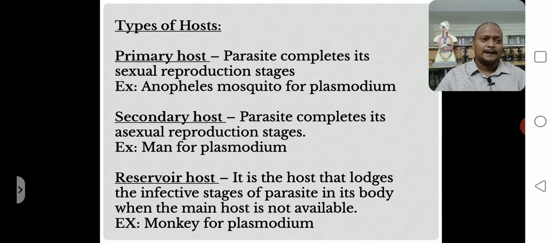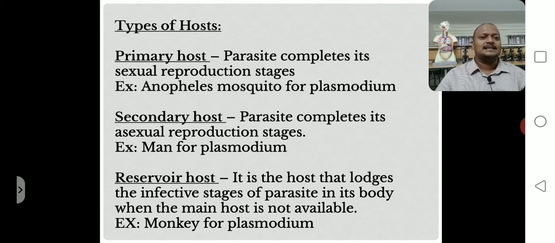Whenever the parasite exhibits sexual reproduction on a host, such a host is called the primary host. Okay, so the host in which the parasite completes its sexual reproduction stages is called the primary host.